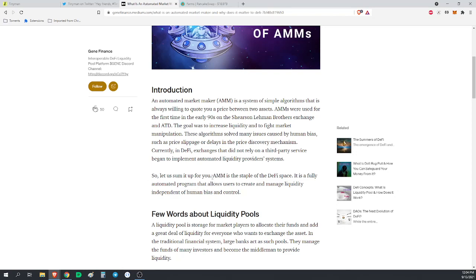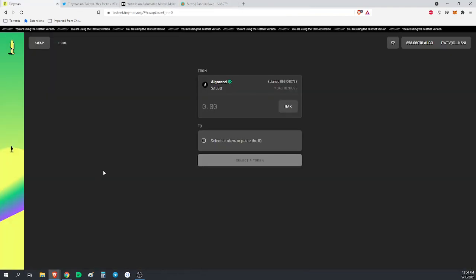And an automatic market maker, it's a fully automated program that allows users to create and manage liquidity independent of human bias and control. Again, there's no Coinbase, there's no Binance, it's just us and math. It's a wonderful thing. Alright, so I'll do a quick demonstration of just the basics of it, and then we'll kind of pop open the hood and get a closer look at how the actual mechanics work and everything.